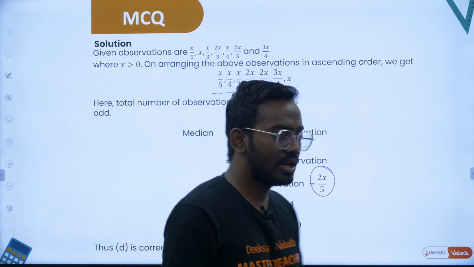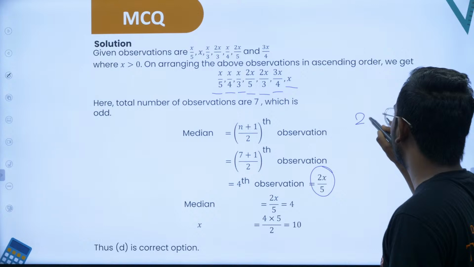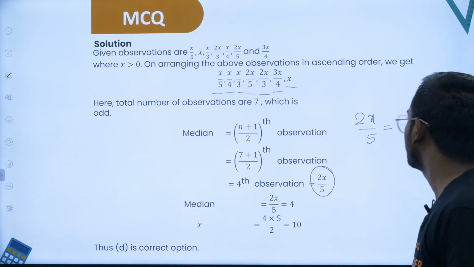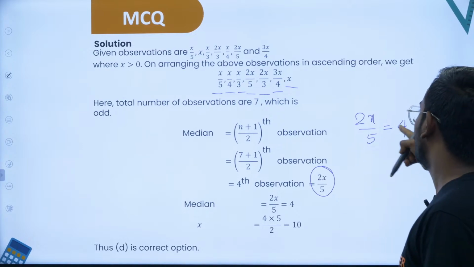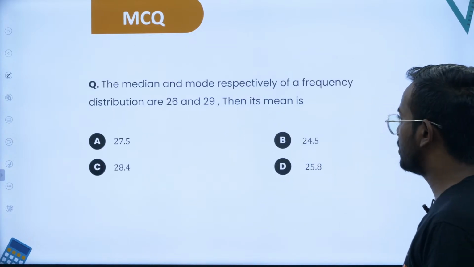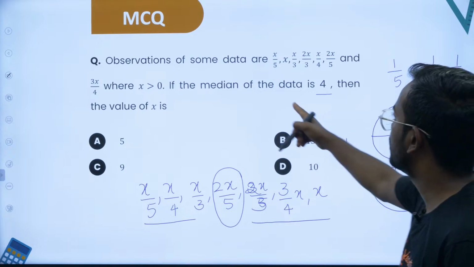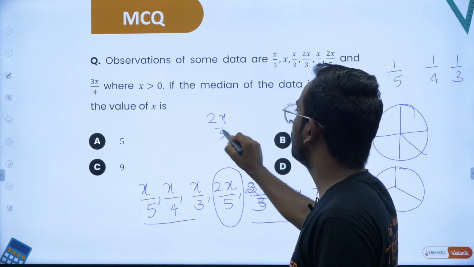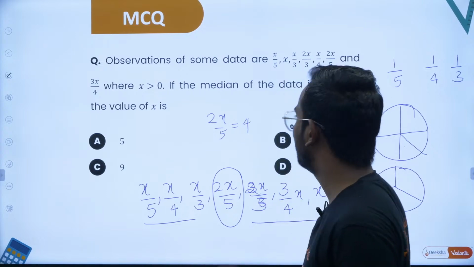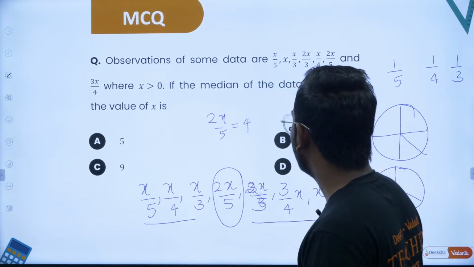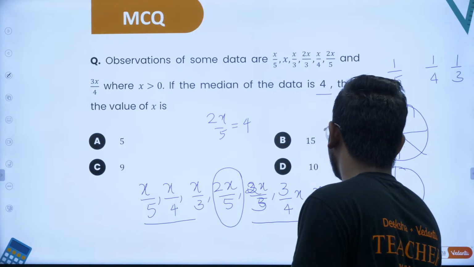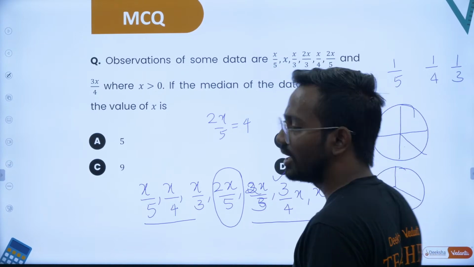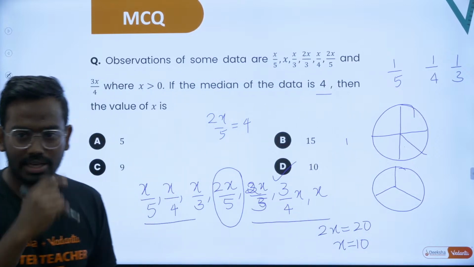Now 2x by 5 is equal to 4. That is what they have given, the median to be equal to 4. This is what is mentioned here. So 2x by 5 should be equal to 4. In that case, 2x is equal to 20 and x is equal to 10. So that is what you will end up with. So x is equal to 10 is the answer for this particular question.